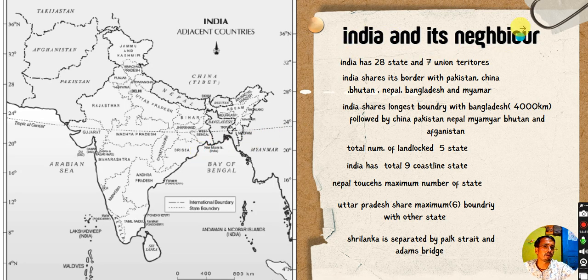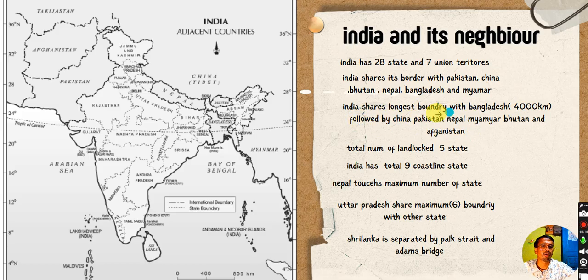So now let's talk about India and its neighbors. India has 28 states and 7 union territories. India shares its border with Pakistan on the western side, China on the north and eastern side, Bhutan on the northern side, Nepal on the northern side, Bangladesh on the eastern side, Myanmar on the eastern side.